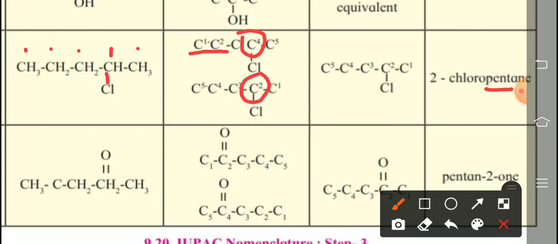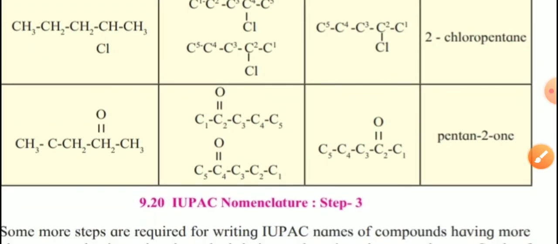Which is the lesser number? The 2nd. So we write that as the correct structure: 2-chloro. Chlorine is attached to the 2nd carbon when we number from right to left. So what is the correct naming? Right to left, not left to right. This numbering system is wrong, and this is the correct one. So the IUPAC name is 2-chloropentane.